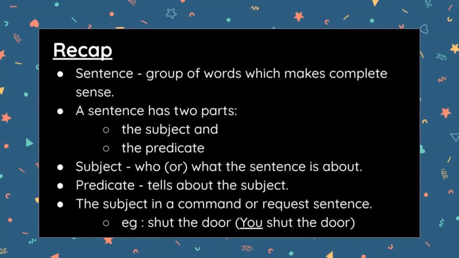Today what have we seen? Today we have seen a sentence and then subject and predicate. Before going to subject and predicate, let us recall the sentence. What do you mean by sentence? Yes, a sentence is a group of words which makes complete sense. A sentence is a group of words which makes complete and meaningful sense.